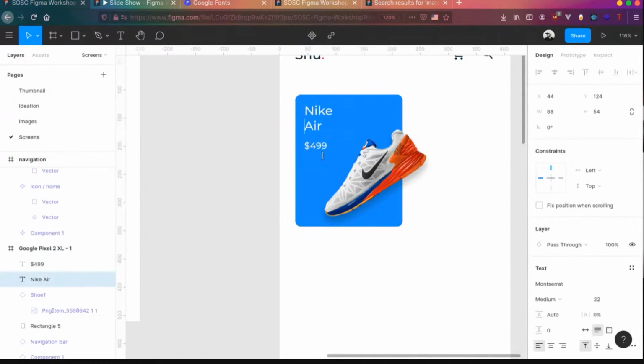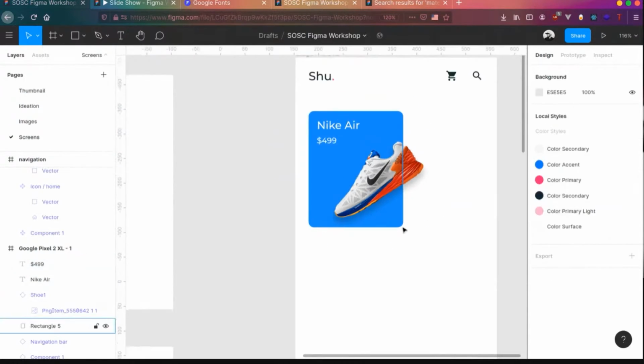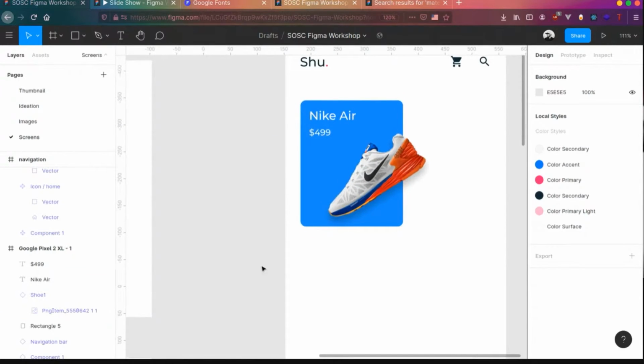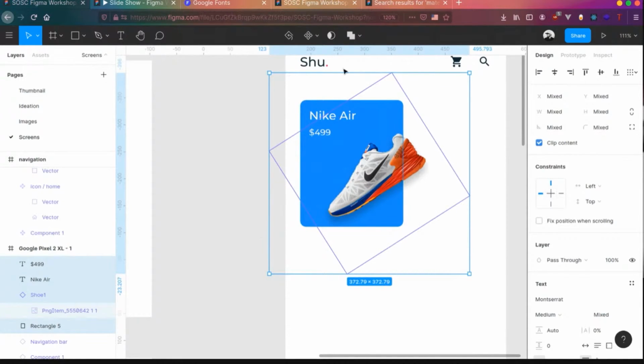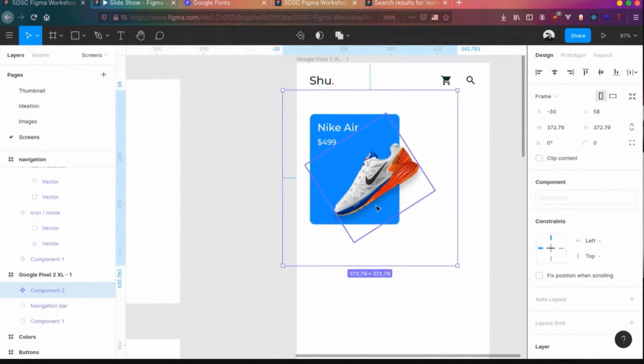So we can change the font size a bit. Nike Air, and it goes 99. Okay. So we have a single component which says the shoes card. So what we'll do is we'll basically click on it and create the entire thing as a component so that we can reuse them. Create a component out of it.